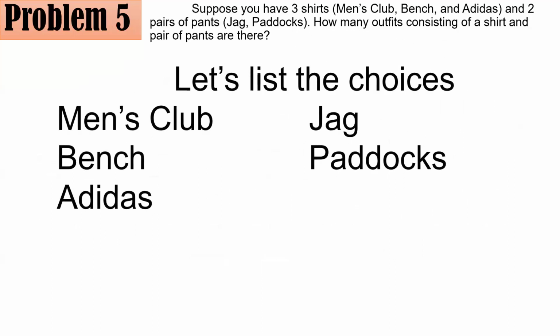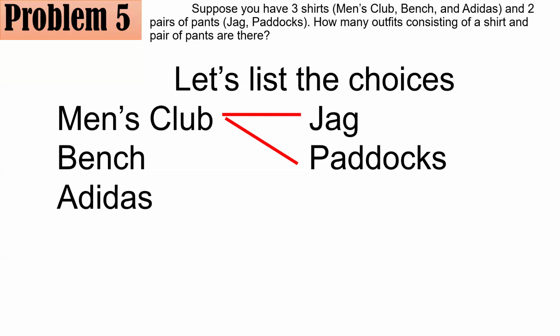So let's list the choices. On the left, we have here the 3 choices for the shirts, and on the right here are the 2 choices for the pair of pants. So shirts on the left and pair of pants on the right. So let's draw a diagram like this. If you see something like this, it means you have Men's Club as your t-shirt and Jag as your pants. So let's finish everything. That includes Men's Club. So you could also have Men's Club Products. Now that you were able to pair Men's Club with Jag and Products,